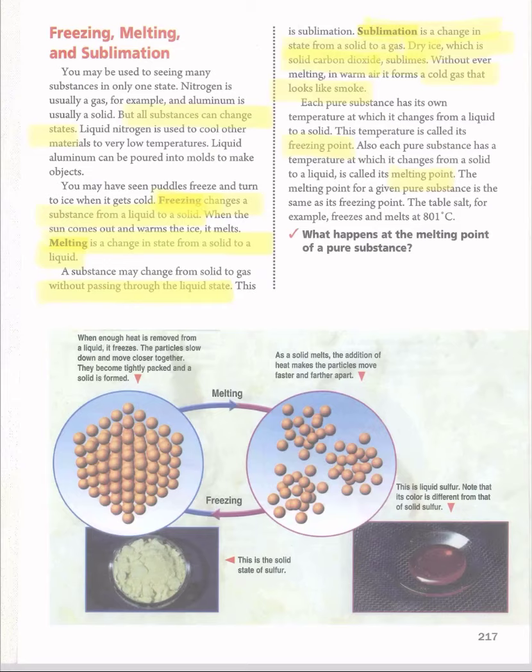It means the point at which the substance will change from a liquid to a solid, we can say this temperature is the freezing point. Okay? And the point of changing a substance from a solid to a liquid, we can say is its melting point.